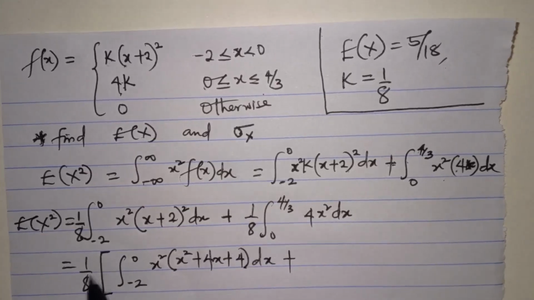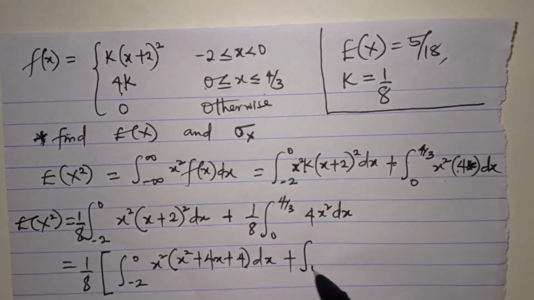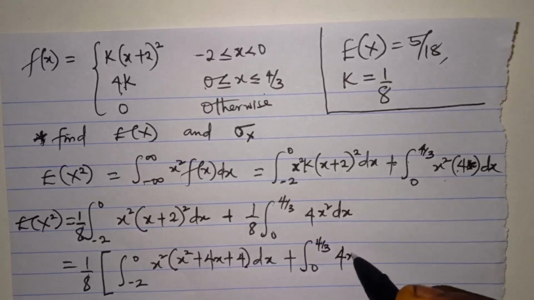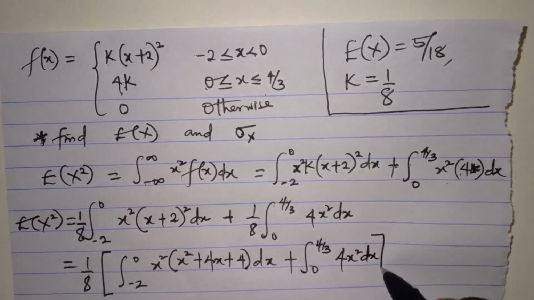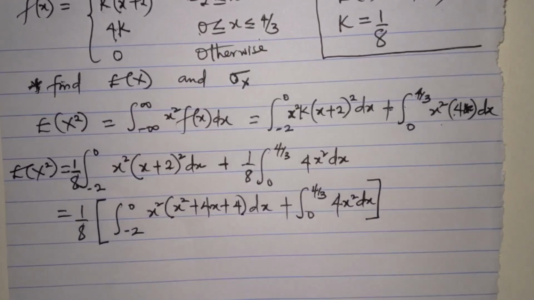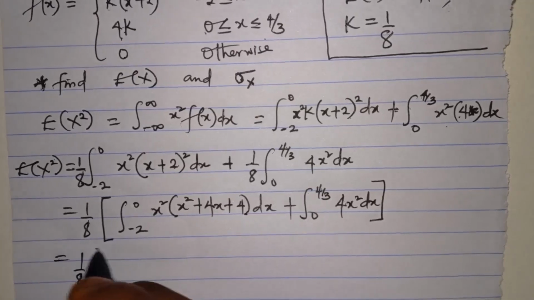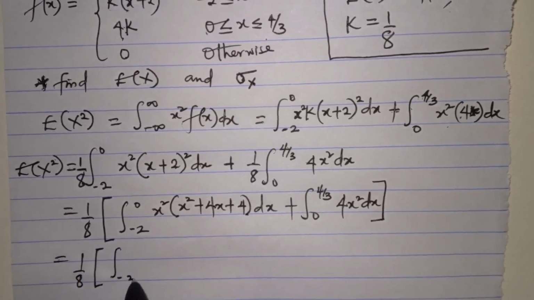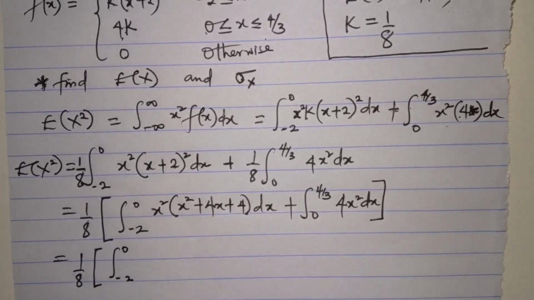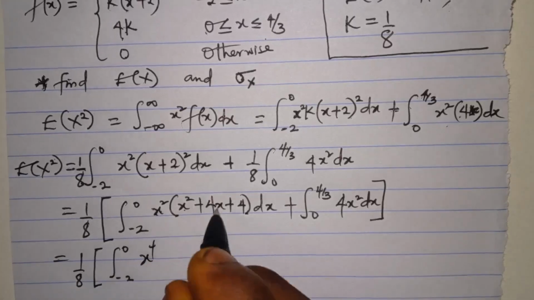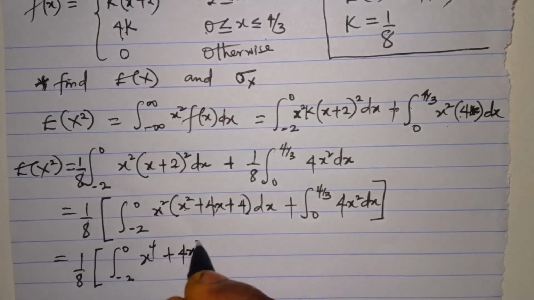Plus this, 1 over 8 is outside now. So I have the integral from 0 to 4 over 3 of 4x squared dx. Let me open that bracket. It's going to be 1 over 8 into the integral from minus 2 to 0 of x squared times x squared is x to the power of 4. x squared times this, that's 4x cubed.